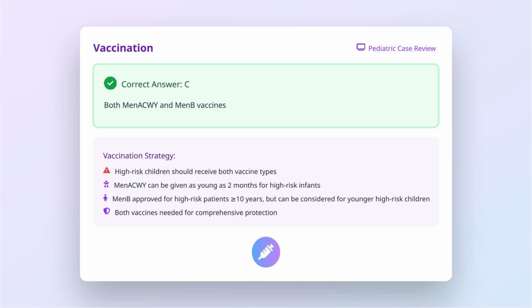Both MenACWY and MenB vaccines should be administered to a 12-month-old with complement deficiency. Children with complement deficiencies are at extremely high risk for invasive meningococcal disease and should receive comprehensive protection. The MenACWY conjugate vaccine can be administered to high-risk infants starting at 2 months of age, with specific dosing schedules based on the product used. While MenB vaccines are FDA approved for individuals 10 years and older, they can be considered for younger children with high-risk conditions. Both vaccines are needed because they protect against different serogroups, and neither provides complete coverage alone.